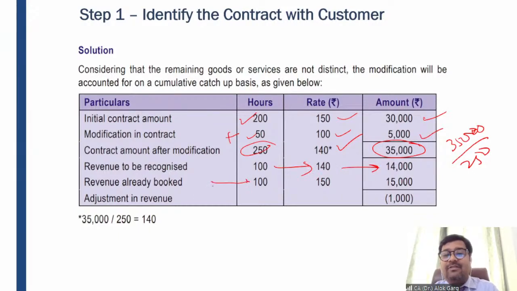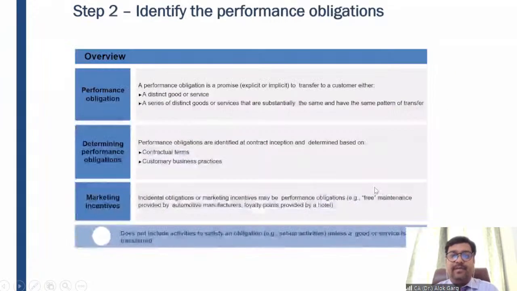But how much revenue has already been booked? 100 multiplied by 150, 15,000. So this 1,000 revenue needs to be adjusted from the future recognition, right? So in future, 1,000 less revenue needs to be recognized, right? So it has to be considered as a deferred revenue. So 1,000 revenue needs to be reversed, right?